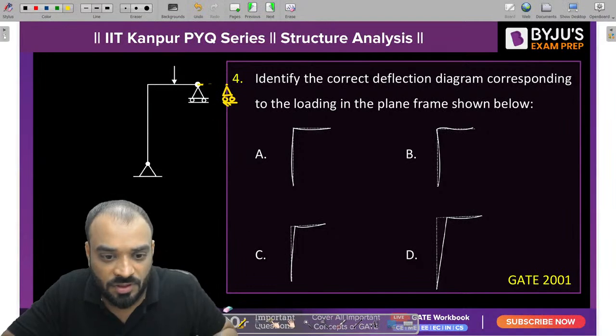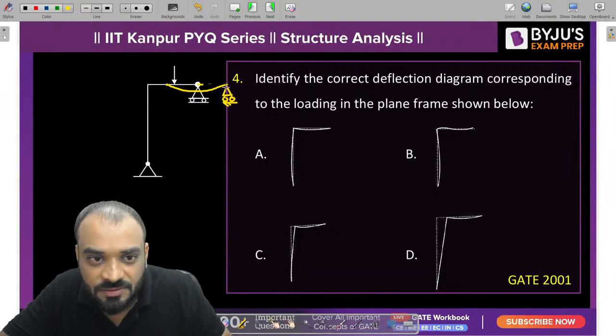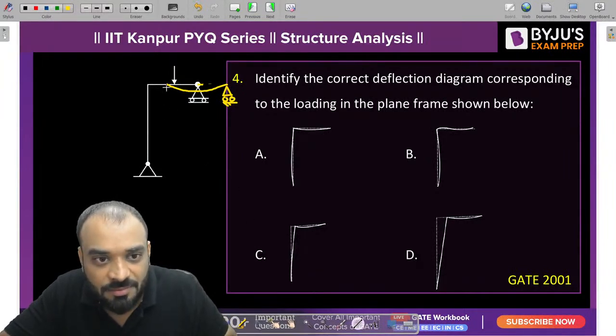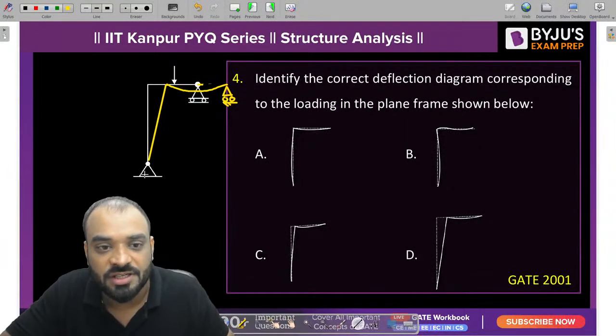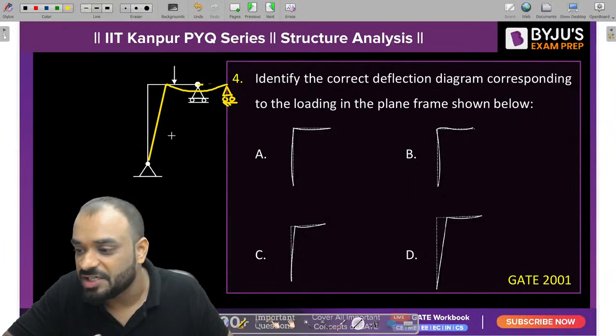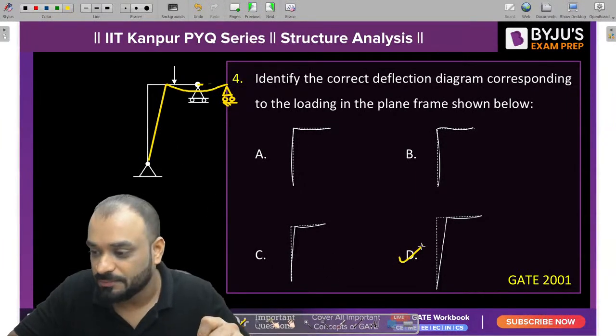So let us suppose this point also gets shifted to this particular point, and we know that, guys, due to the loading, this member is trying to bend a little bit like this, and this member is almost straight in nature because it is trying to rotate about this particular hinge. So this one is the deflected shape of the structure. That's why D is the correct answer for the problem.